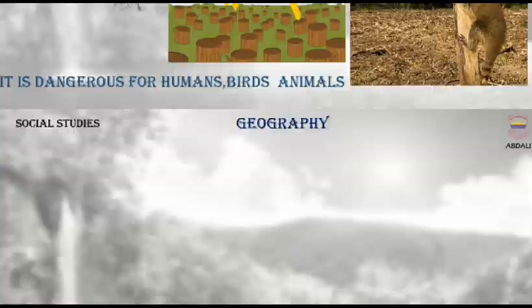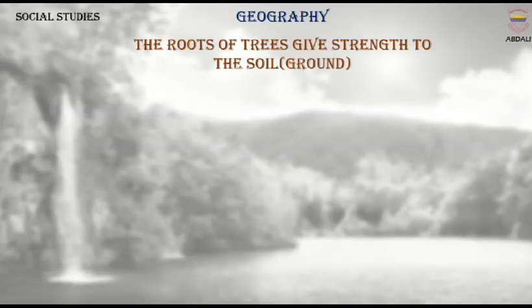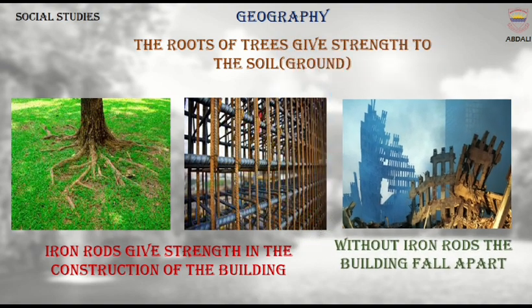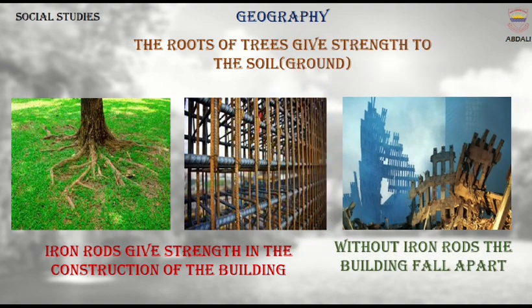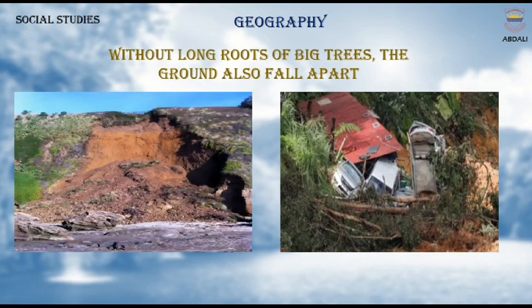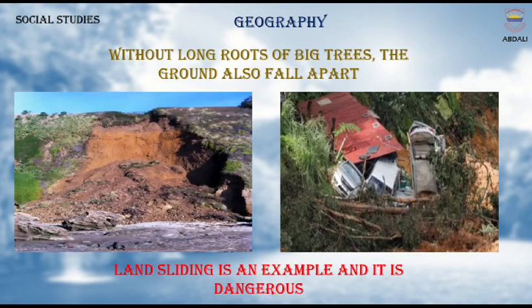The roots of trees give strength to the soil, ground, just as the iron rods give strength in the construction of the buildings. Without iron rods, the buildings fall apart soon. So, without long roots of big trees, the ground also falls apart. Landsliding is an example, and landsliding is dangerous.